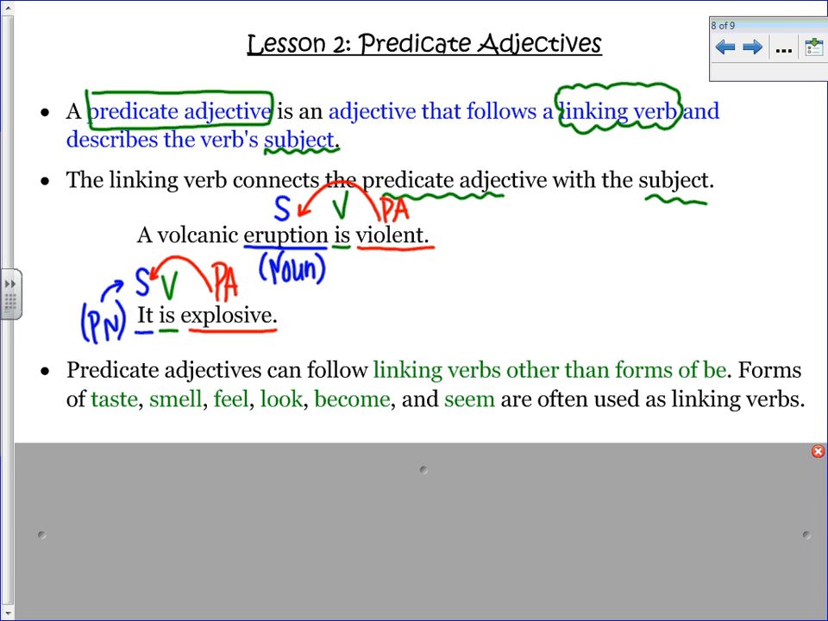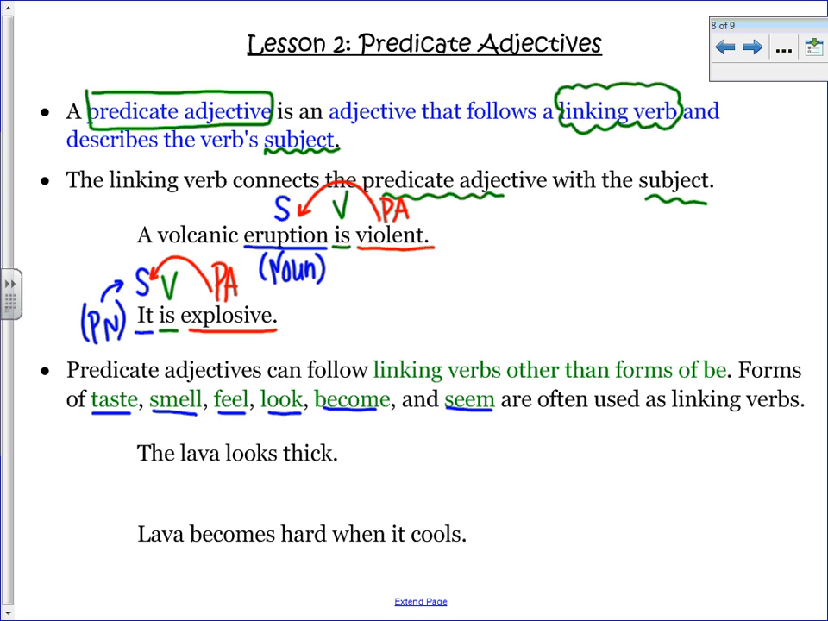Predicate adjectives, remember, always follow linking verbs, but sometimes they follow linking verbs other than the forms of be, is, am, are, was, were. So sometimes they have those weird linking verbs that we don't always recognize as linking verbs. So you might want to take note of these. Taste, smell, feel, look, become, and seem often are used as linking verbs.